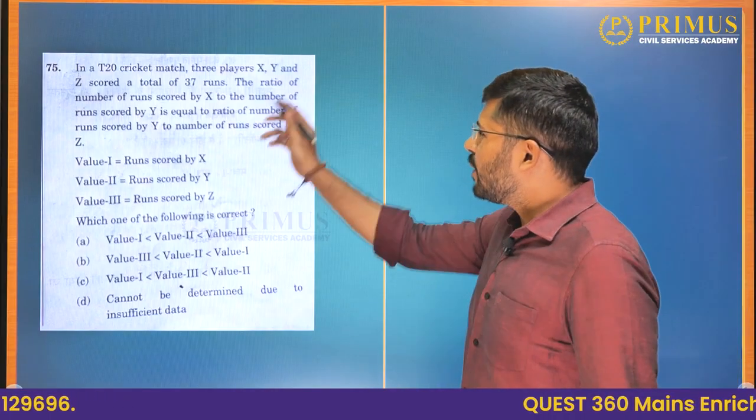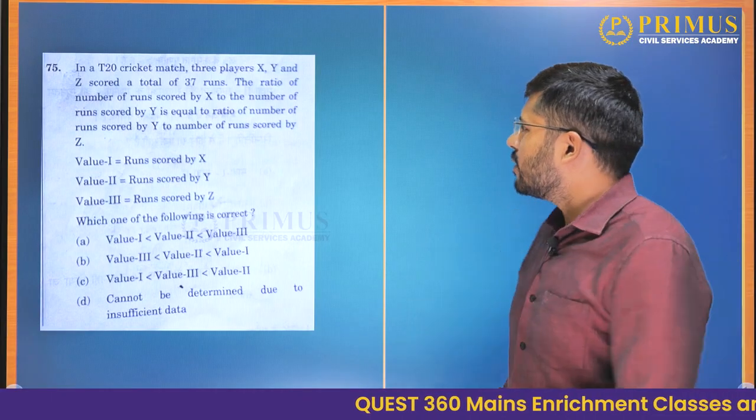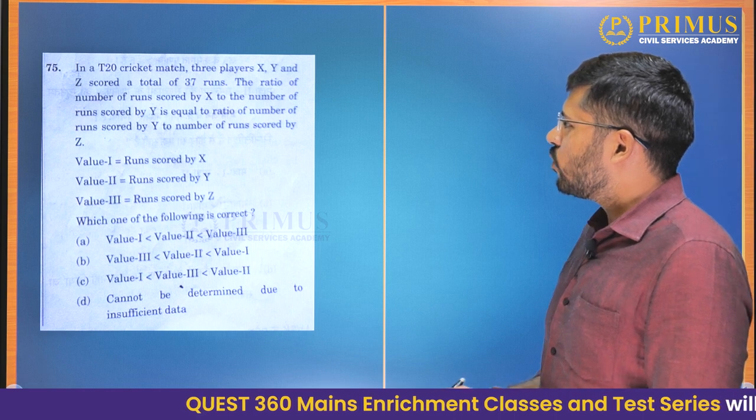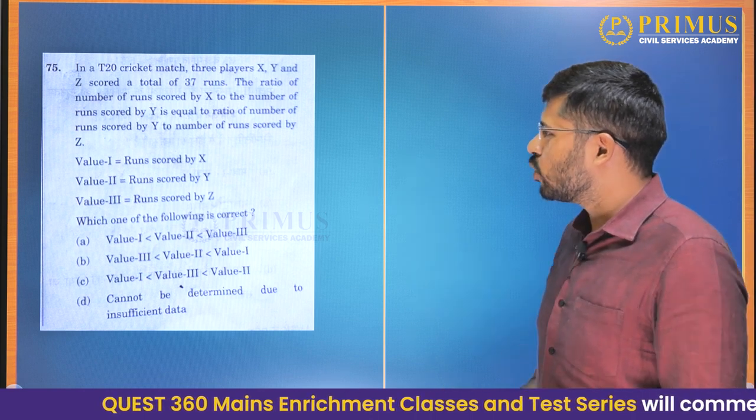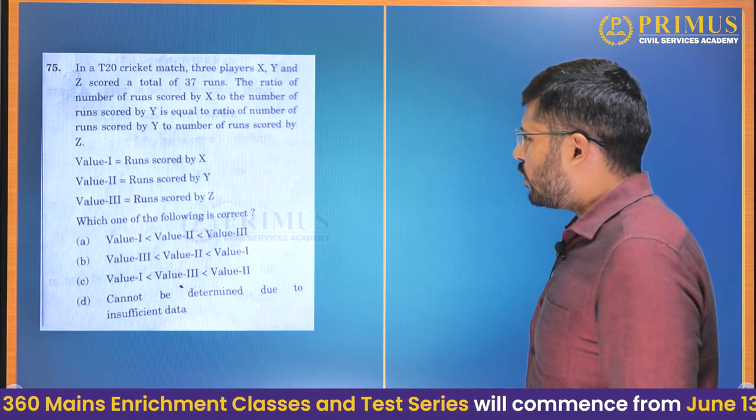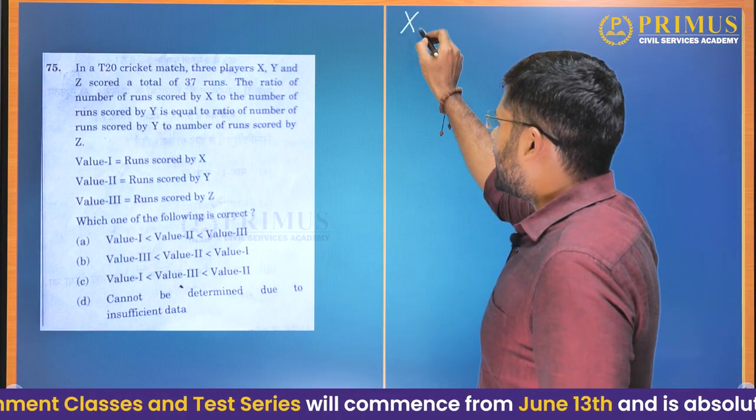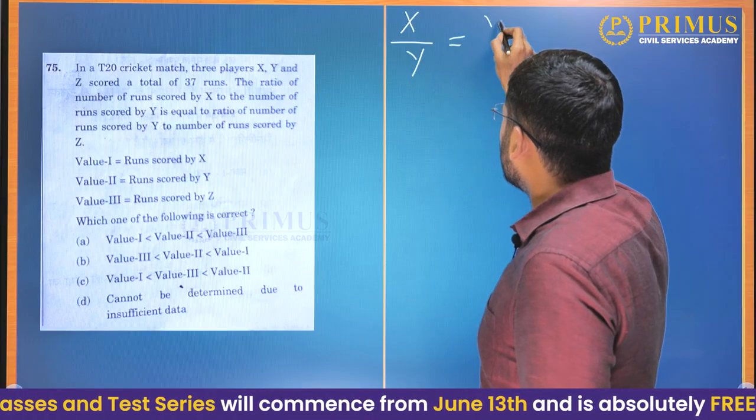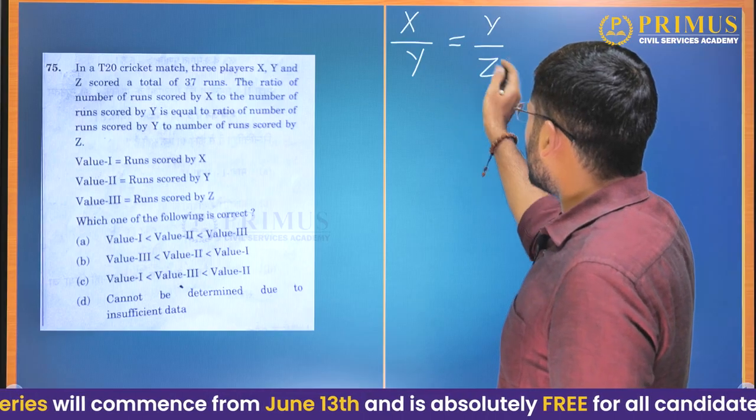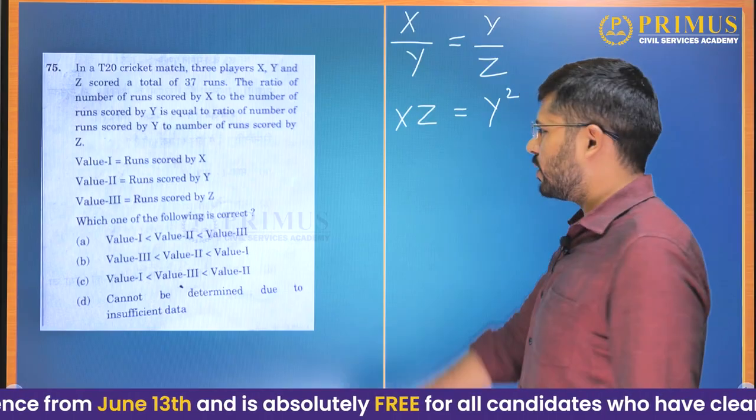75. In a T20 cricket match, 3 players X, Y and Z scored a total of 37 runs. The ratio of the number of runs scored by X to the number of runs scored by Y is equal to the ratio of the number of runs scored by Y to the number of runs scored by Z. Value 1 X, value 2 Y, value 3 Z. We need to find the relationship between them. So what they have told us is X by Y is equal to Y by Z. So if you just do cross multiplication, XZ is equal to Y square.